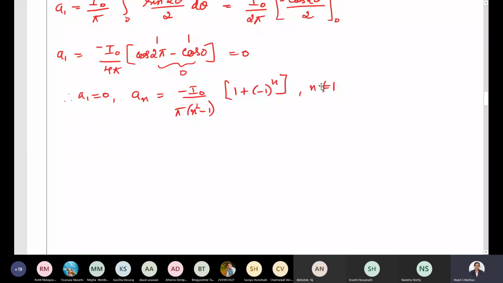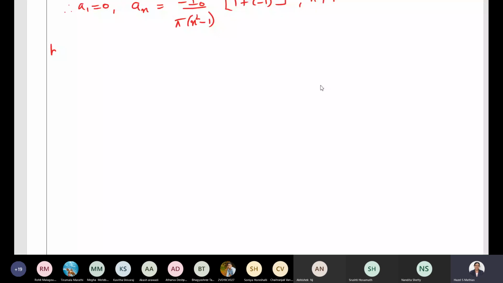Next, now we have to find the next constant, that is bn. What is bn? 1 by pi integration 0 to 2 pi f of theta sine n theta d theta. So that is equal to 1 by pi into, the limits will be from 0 to pi.